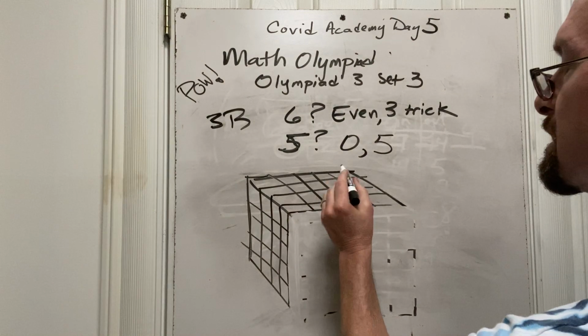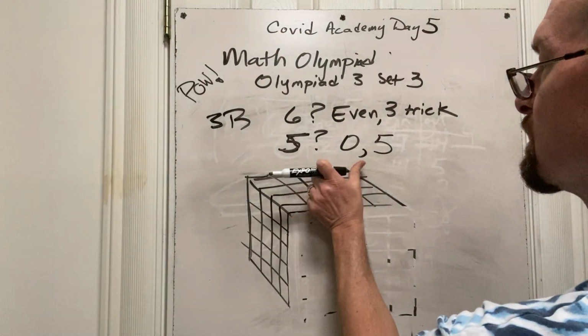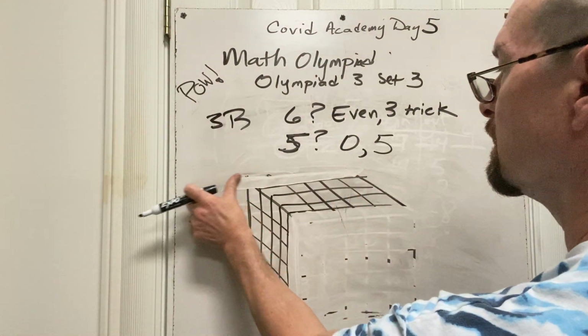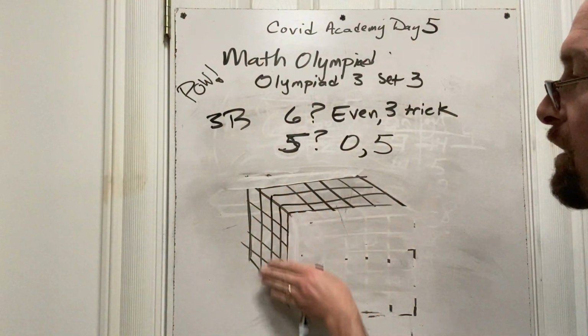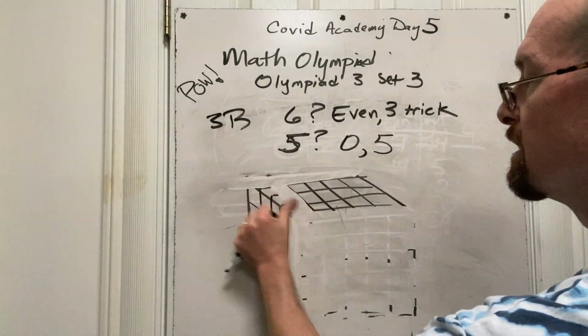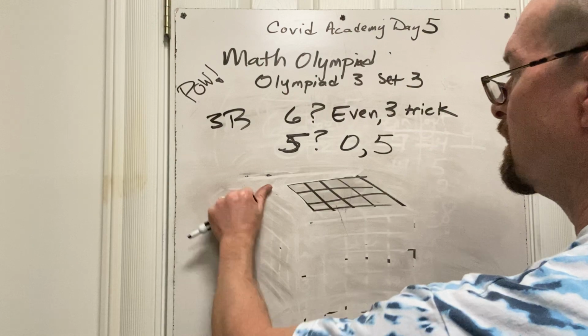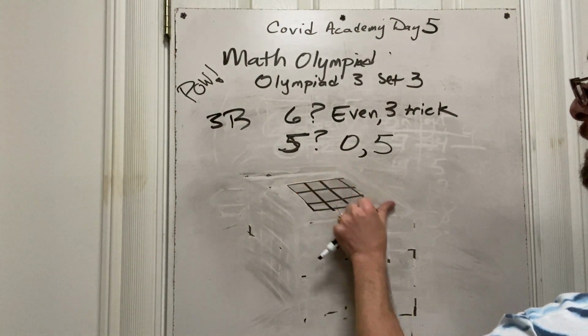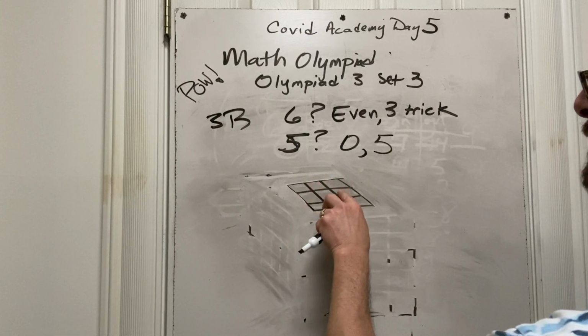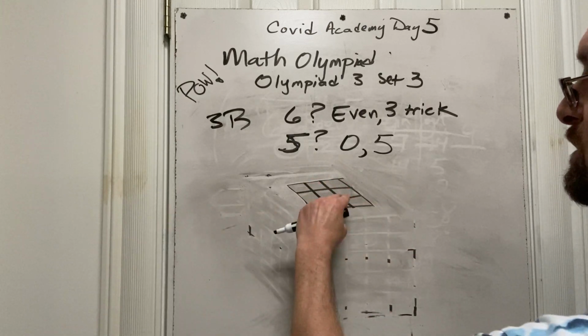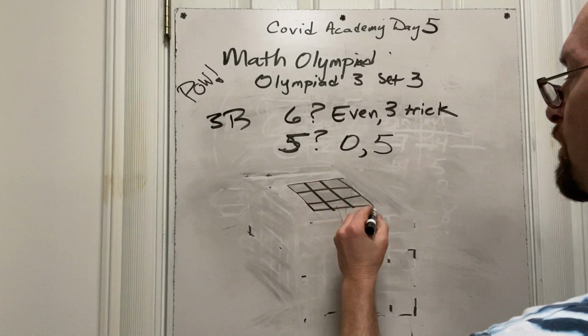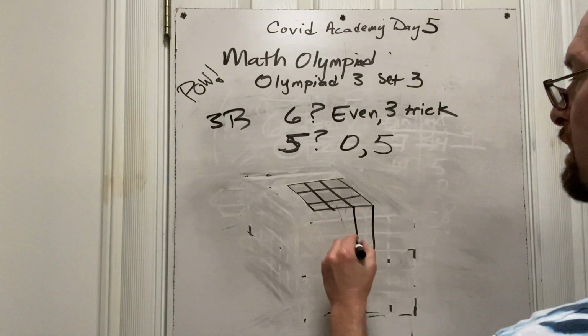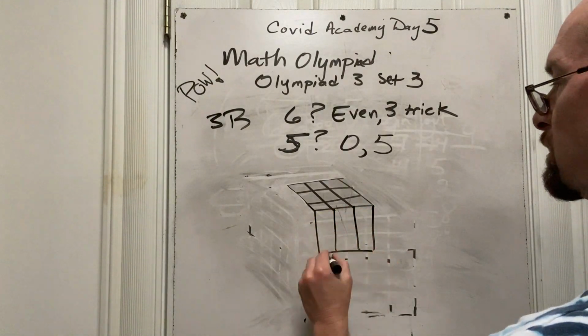But wait a minute, I've got to slice off the back face too, because those are all going to have paint on them. And then I've got to slice off this whole left side. And I've got to slice off the stuff that was on the whole right side. I would slice off the top too, but it'd be one layer down. Basically, you end up with a 3 by 3 by 3.